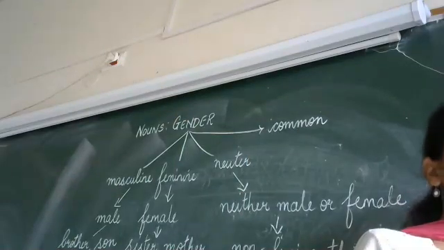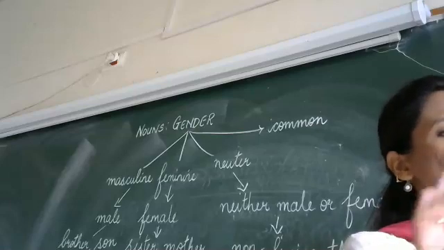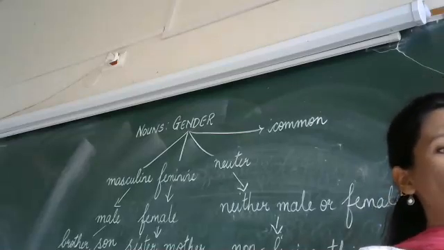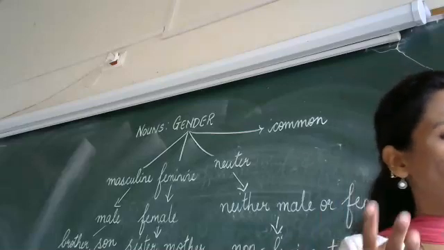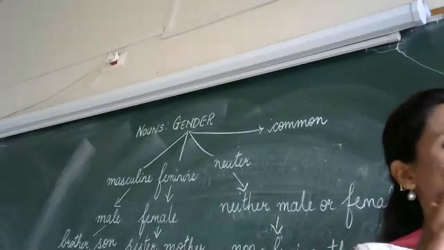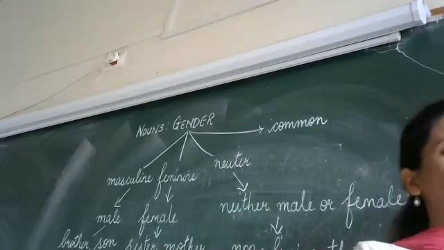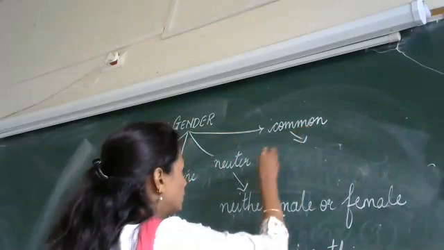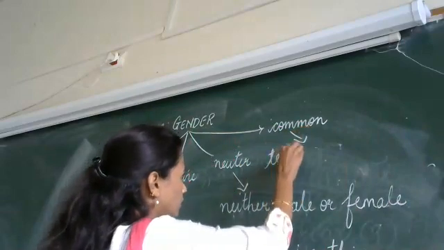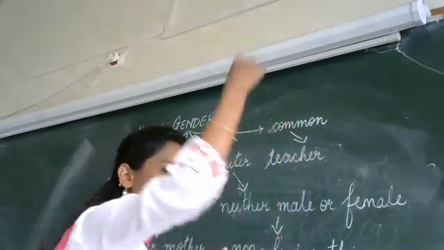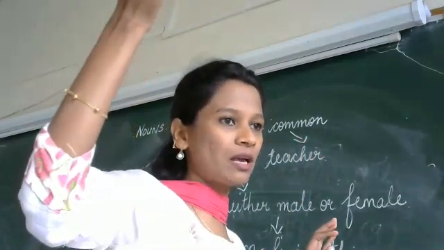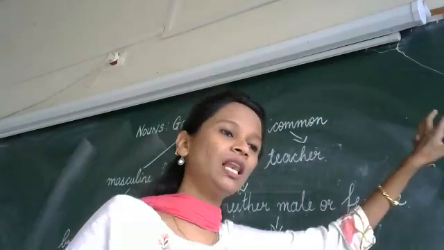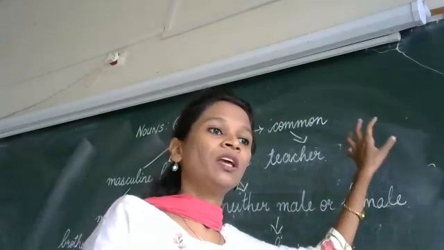That means we say a group of people, nouns wherein they are either male or female. They are in a male category and a female category. For example, you have teachers. I gave you an example of a teacher in the previous class also. A teacher can be a male and a female.